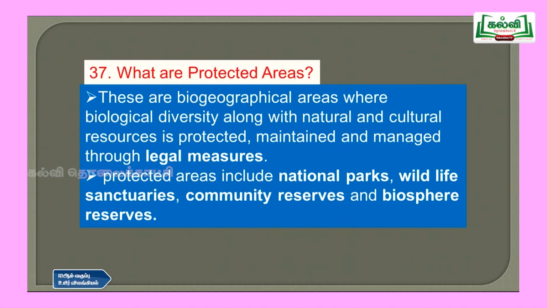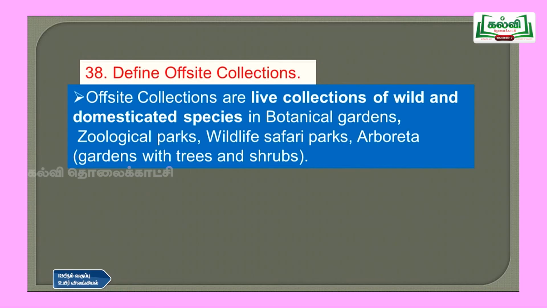Then question number 37, what are protected areas? So these are biogeographical areas where biological diversity along with natural and cultural resources is protected, maintained and managed through legal measures. Protected areas include national parks, wildlife sanctuaries, community reserves and biosphere reserves. So these are places which have been protected so that the organisms living in those areas cannot be killed. It is illegal, and people will be punished if any organism dies in the vicinity of the areas where they are living.